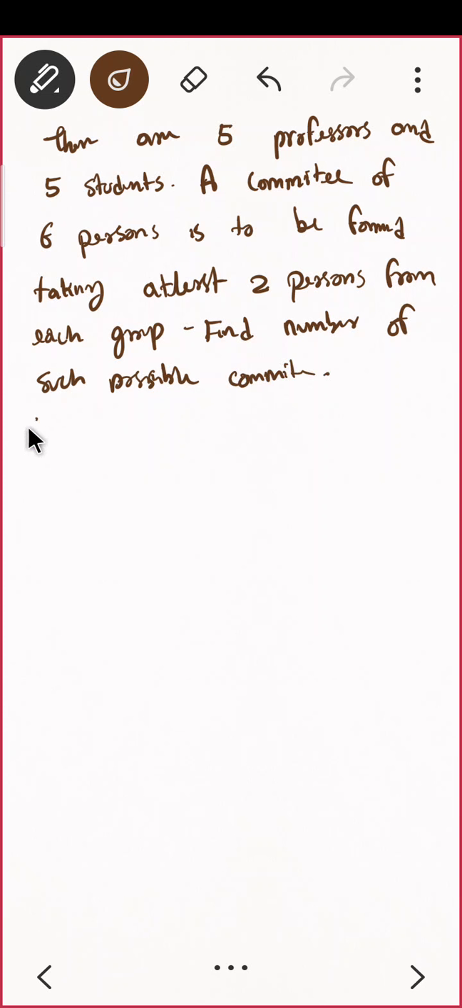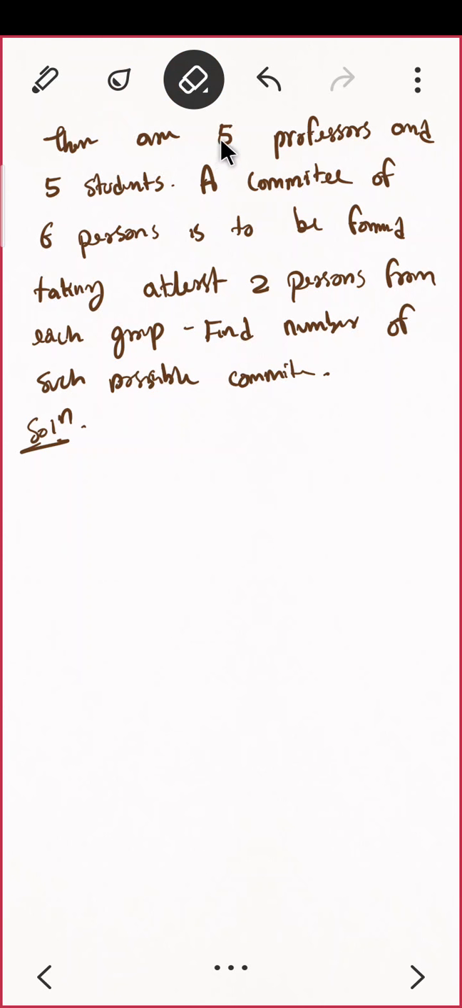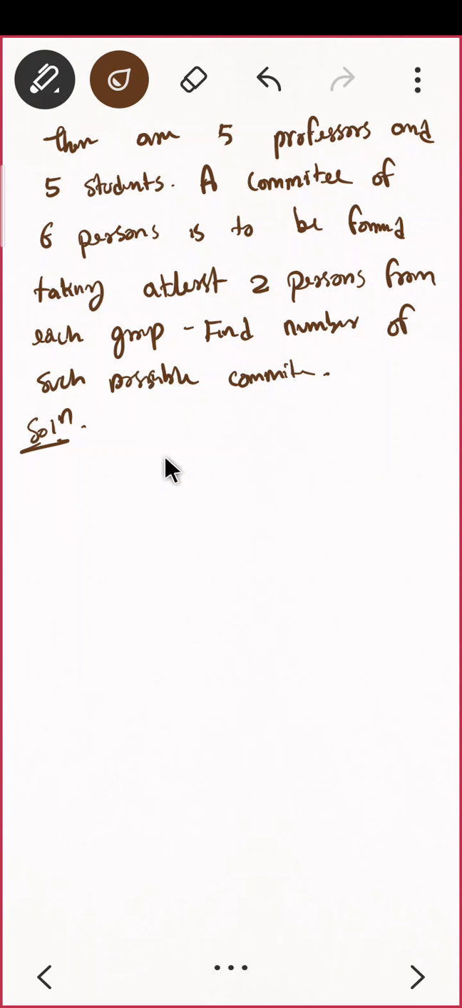Anybody would like to try? I'll just give you 30 seconds. Think about the question. You can put your answer in the chat box. So there are 5 professors. These are 5. Sorry for the bad handwriting. You have to form a committee of 6 people, correct? So there will be some cases. Do you see that?